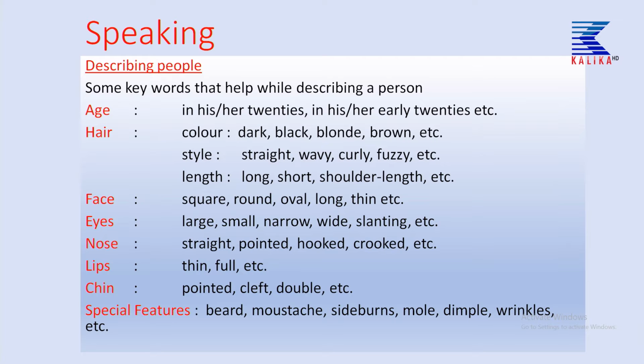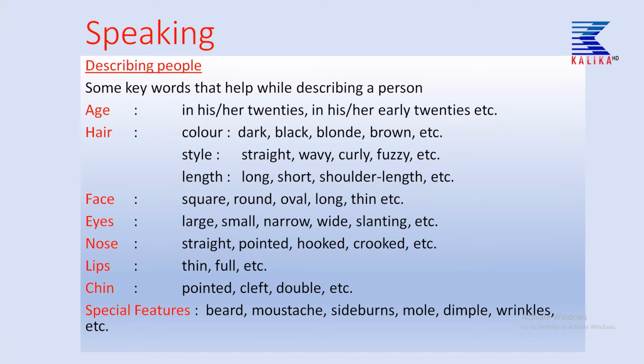Now, let us come to hair only. We have the style of hair. How can you describe the hair style? Like straight, wavy. Wavy means, children, at the edge of the hair there can be a little bit of curl, not completely curly, just a little bit. And now, let us come to curly. Curly means mostly the hair is curly, children. And fuzzy: it is not in proper condition, it looks untidy, that is called fuzzy.